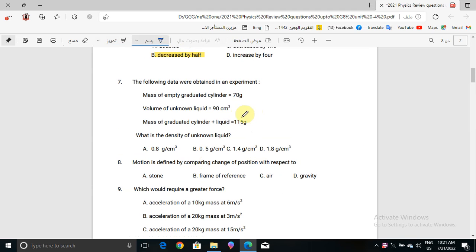So what we have here, 115 gram minus 70 gram, will be 45 gram, right? So for that, when you divide 45 gram by 90 centimeter cube, you will get 0.5 gram over centimeter cube. So the correct answer for question number 7 will be choice B.